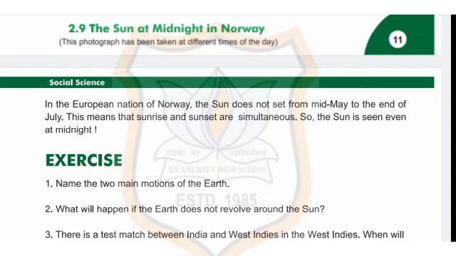Then revolution. This is the earth's orbit around the sun. One complete revolution takes about 365 1/4 days. Celsius. Celsius is a unit of measurement of temperature. It is named after the Swedish astronomer Anders Celsius, 1701 to 1744.